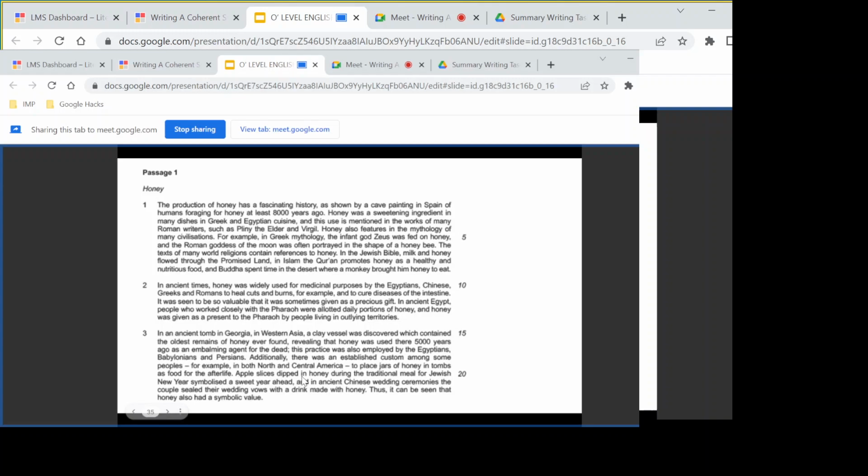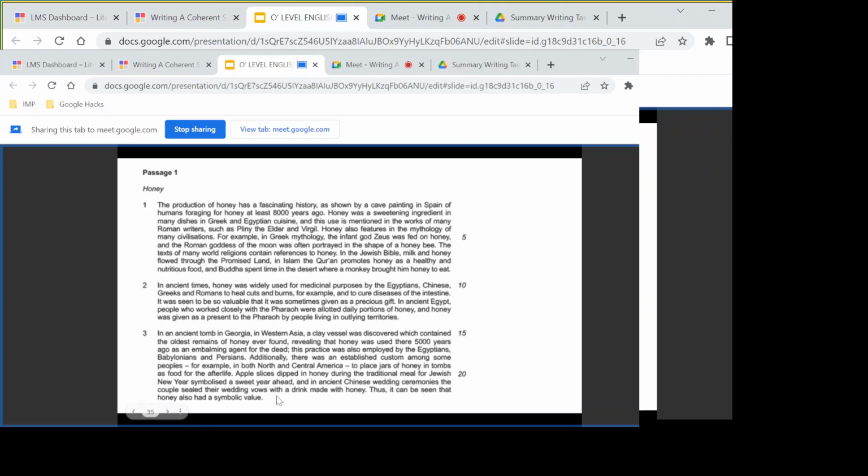Miss, can we write this down, that they were placed in tombs as food for the afterlife? I think we can write it down. Well, if we just look at this one, the first one is different, as an embalming agent to preserve the dead bodies. Number two is it was that precious that it was thought that it would provide nutritious food to the ones who have passed away and they can live their afterlife happily and they can survive. Yes. About this one, let's decide this one.